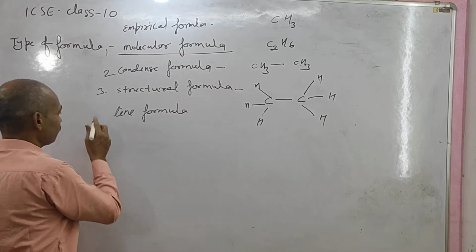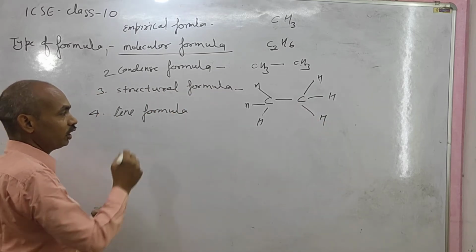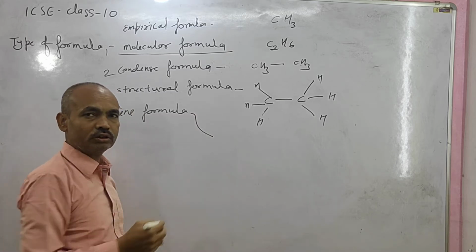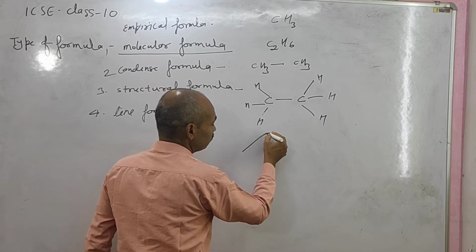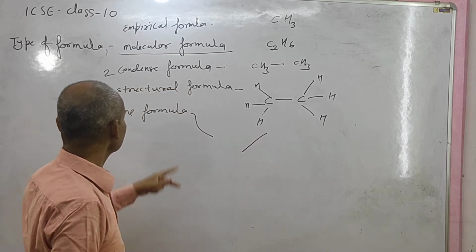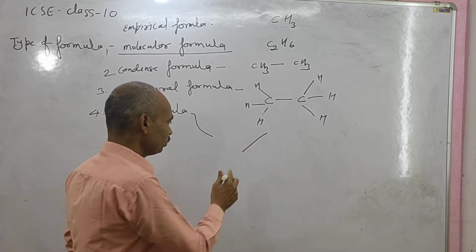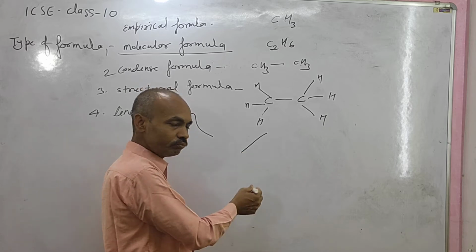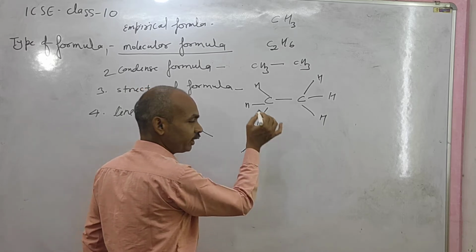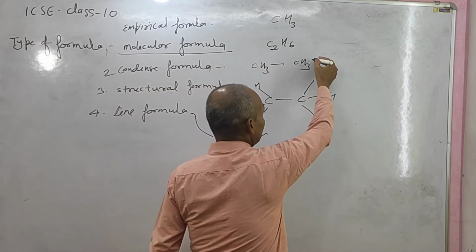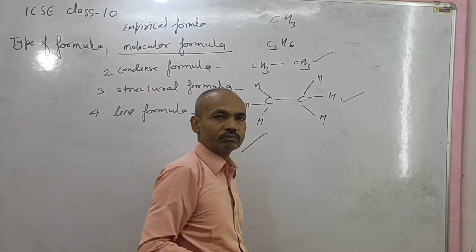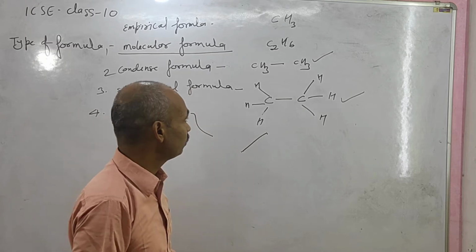And the other type of formula is the line formula. This is not in the syllabus of ICSE, but you can write it. This is known as the line formula. This means one methyl group here and the second methyl group is here. We simply use only the structural and condensed methods in ICSE class 10.